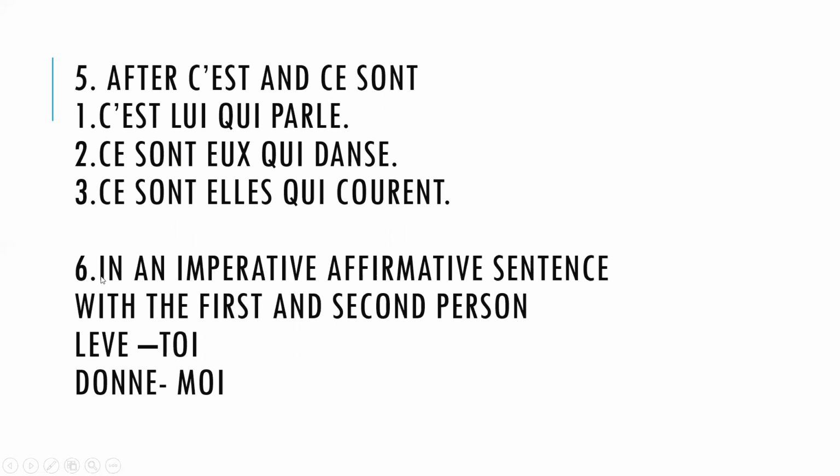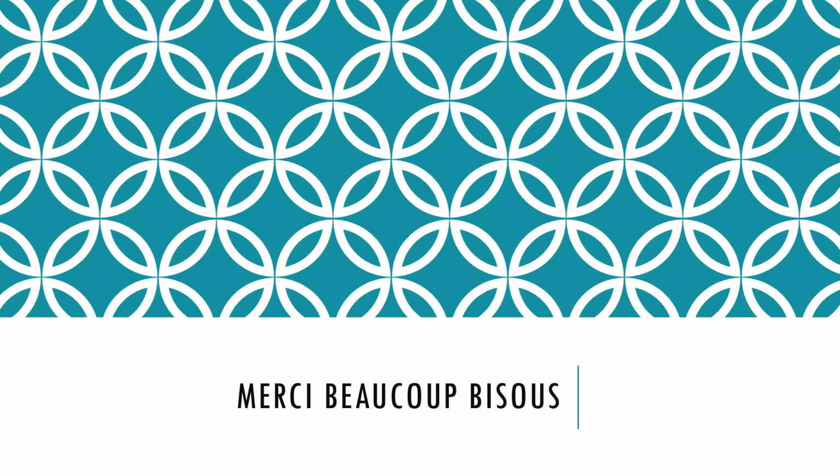Now, next example is in an imperative affirmative sentence. Now, imperatives, you all know, imperatives are very important. Imperatives we use to give orders, requests, and suggestions. So imperative, comme vous avez votre verbe sache, sachons, sachez, and all that. With the first and second person, we are using this, comme lève-toi, donne-moi. Comme ça, on peut utiliser avec les verbes en impératif.